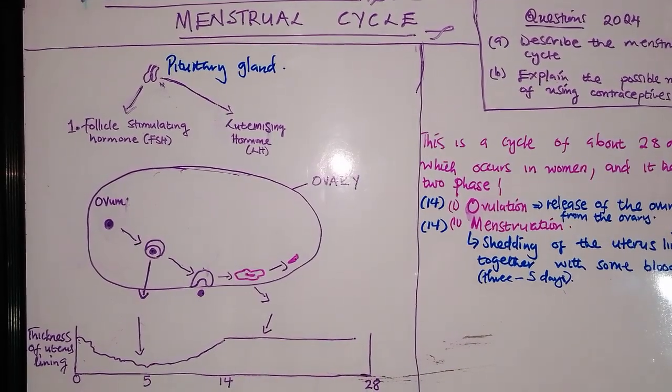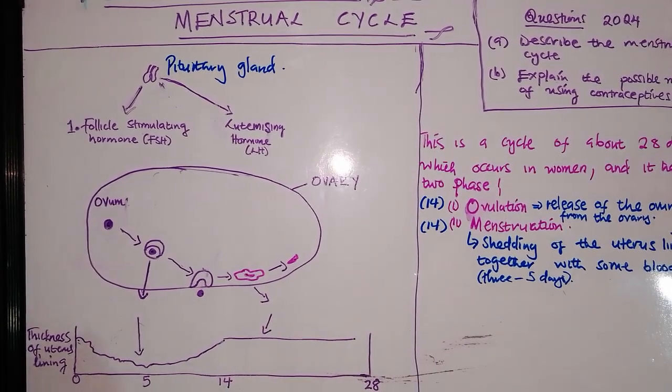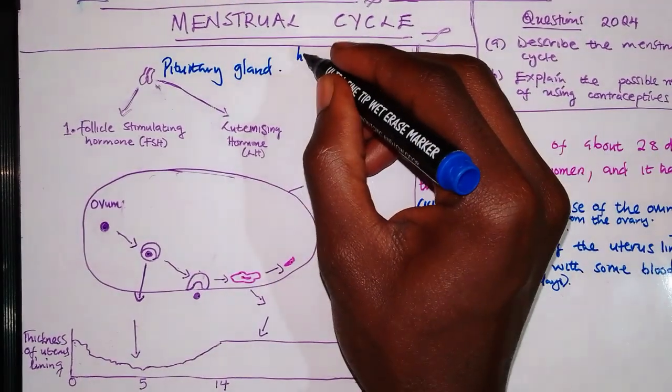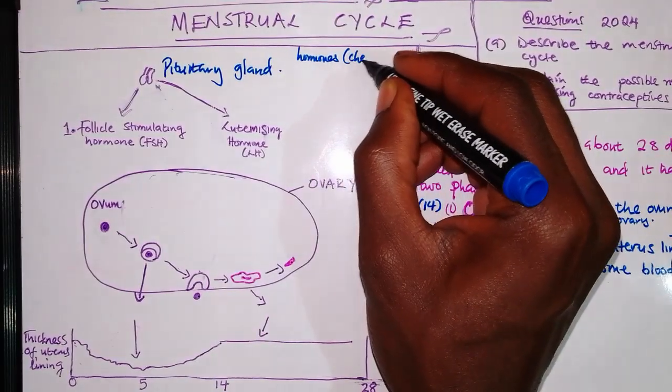You are going to see the function of the pituitary gland in stimulating the process of menstruation, how it starts the process. Whenever we are talking about hormones, what you need to remember is that hormones are just chemical messengers.